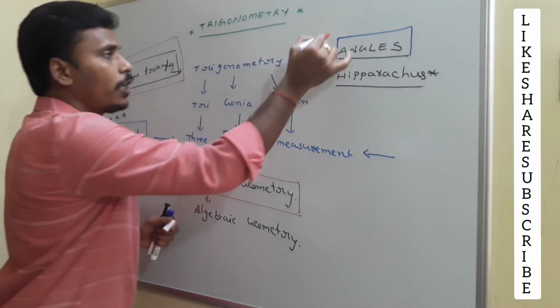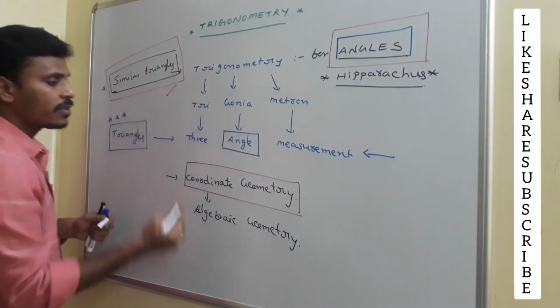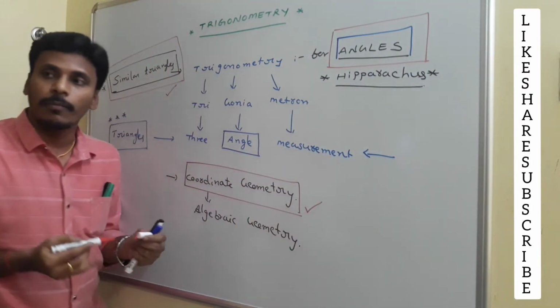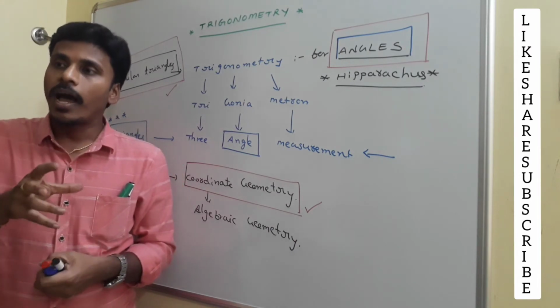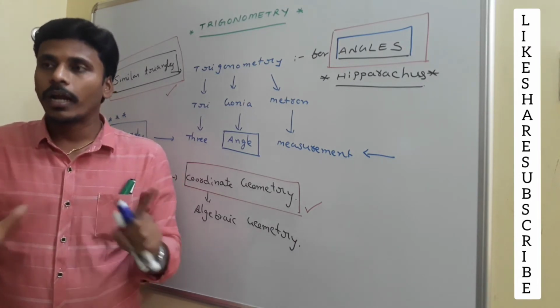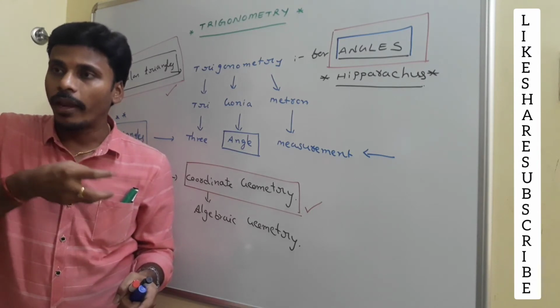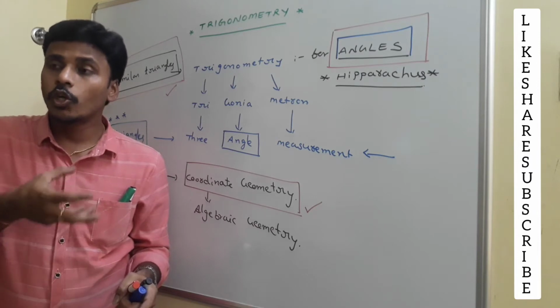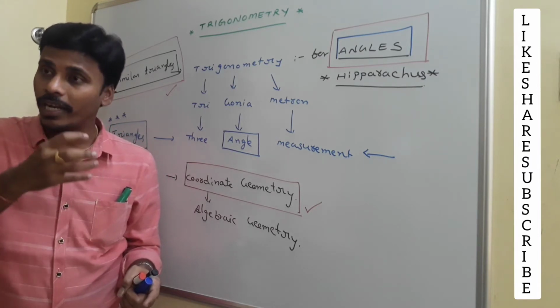Once again, the concept of angles, the concept of similar triangles, and the concept of the coordinate system are the three basic requirements to learn trigonometry comfortably. Since we are learning trigonometry from the very basic idea, you need to start with the pre-requirements again.